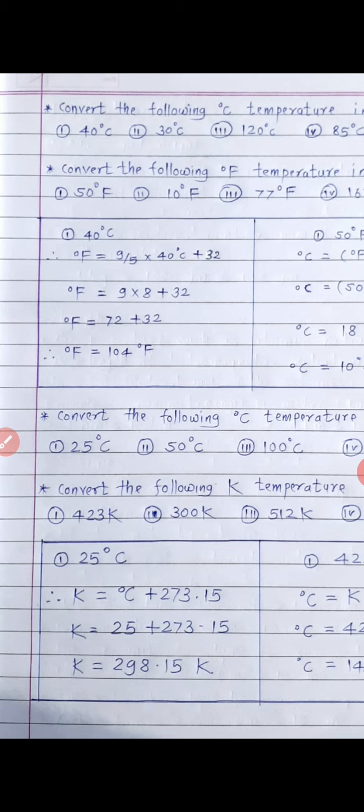So what is the formula to calculate the temperature in Kelvin? Kelvin, that is K, is equal to degree Celsius plus 273.15.